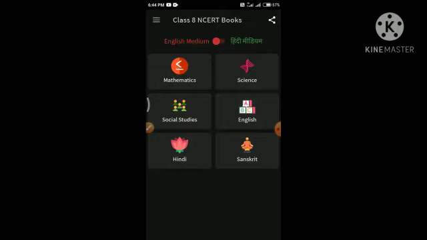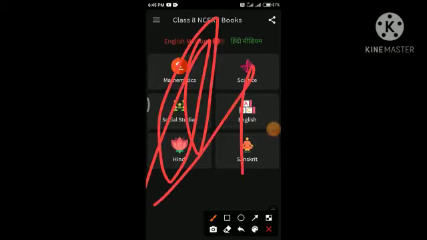Here I have applied it in dark mode. I want to tell you that this app is available in Hindi medium and English medium. If you want to choose one of these two mediums, you can choose Hindi medium or English medium. You can also use this app in light mode and in dark mode. You can see that I have applied dark mode.